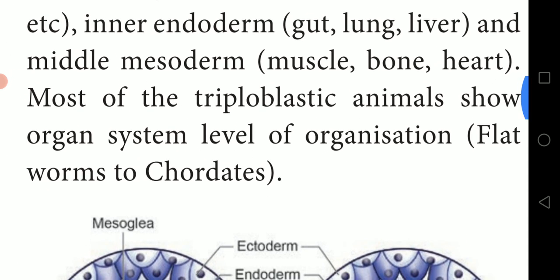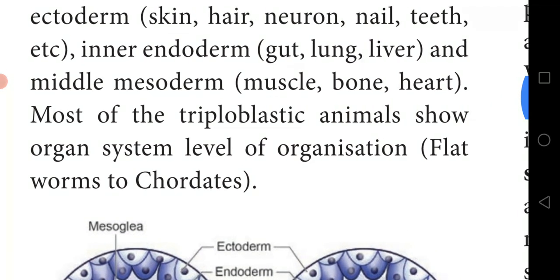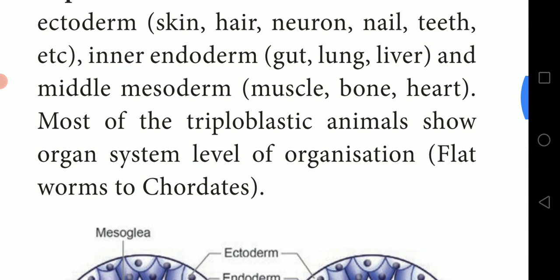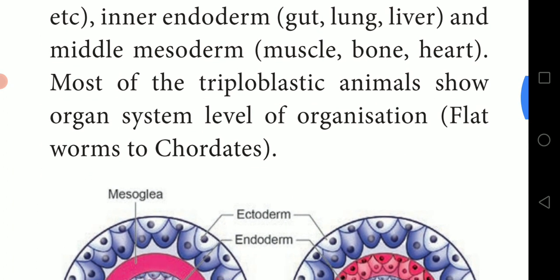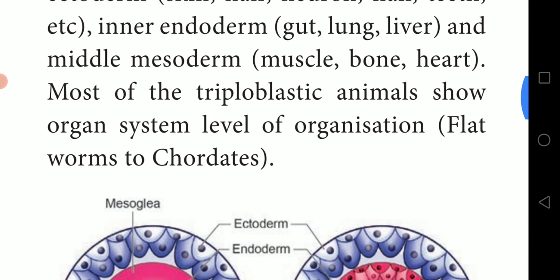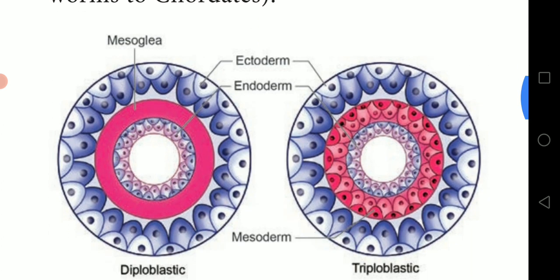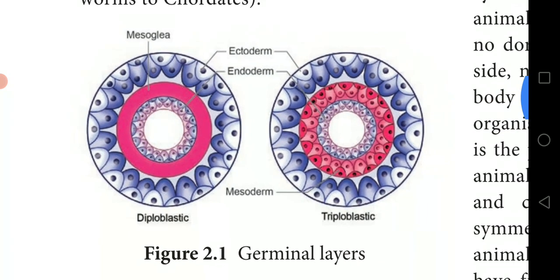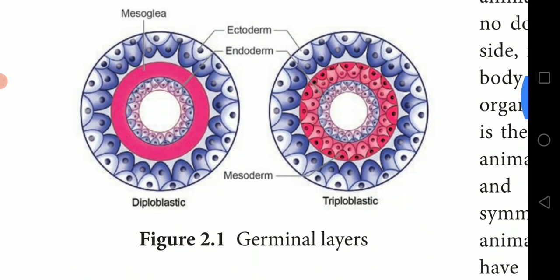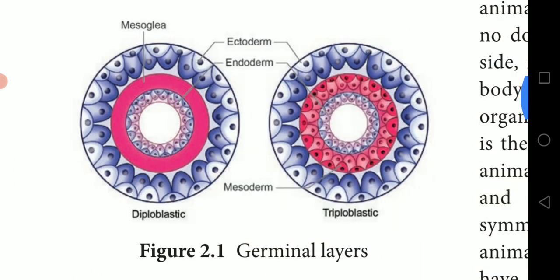Most triploblastic animals show organ system level of organization, from flatworms to chordates. Here are the germ layers, the three layers. Can you see this picture clearly? Here, diploblastic means two layers will be there.